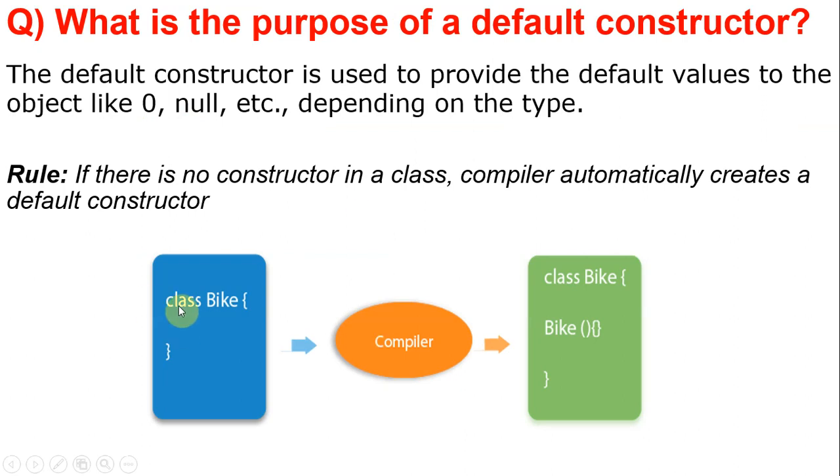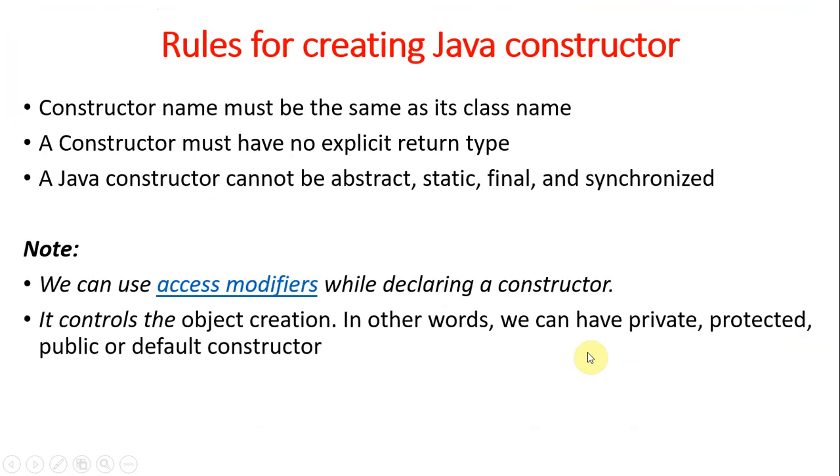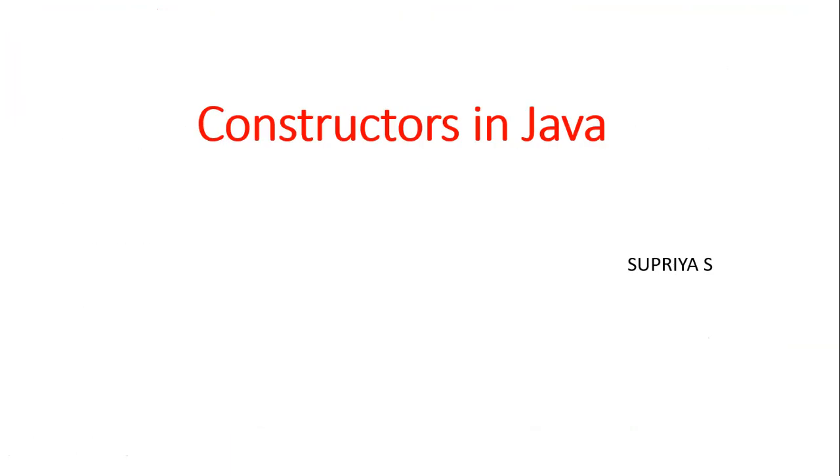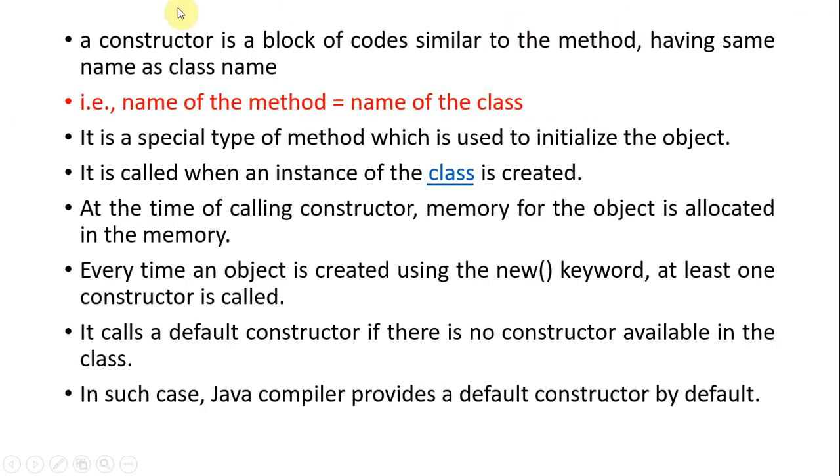Like this, the class name. Whenever we compile, by default this is nothing but a constructor. Why? Because this is a method, we have parentheses, right? The name of the method is the same as the class name. Even if we didn't specify any constructor, it will be automatically created by default. We'll see one by one. A constructor is nothing but a method which has the same name as the class name.